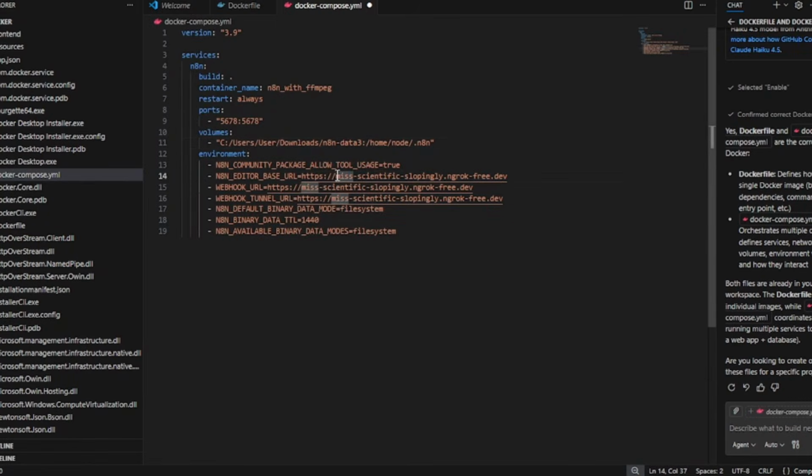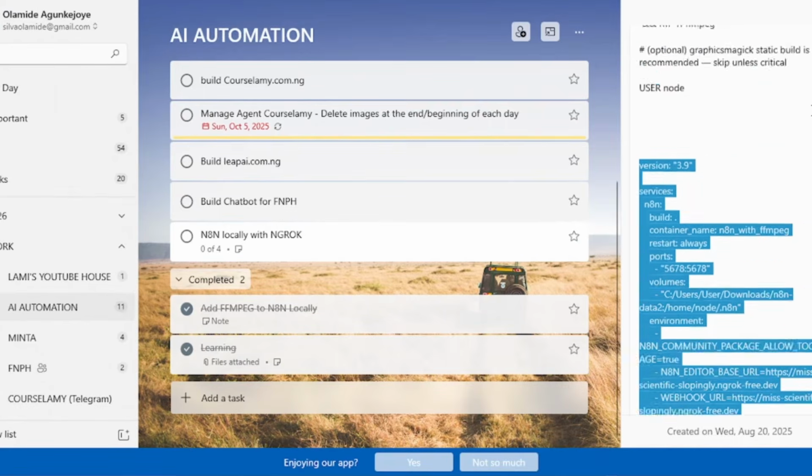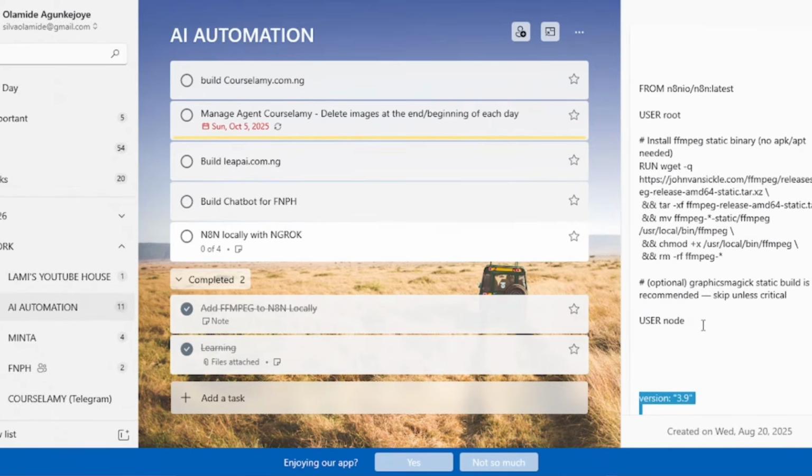In VS Code, if you want to select multiple lines at the same time, you click on the starting point of one of them, then hold Alt and click on the second one, and still holding Alt, click on the third one. So you can select them if they are all the same thing and you want to replace all of them at the same time, and then Ctrl V to paste. And then save. There are things we have to paste there in the Dockerfile.